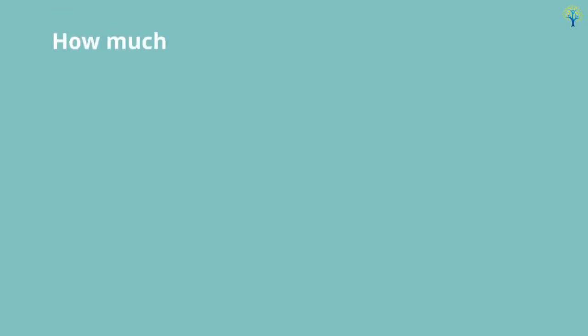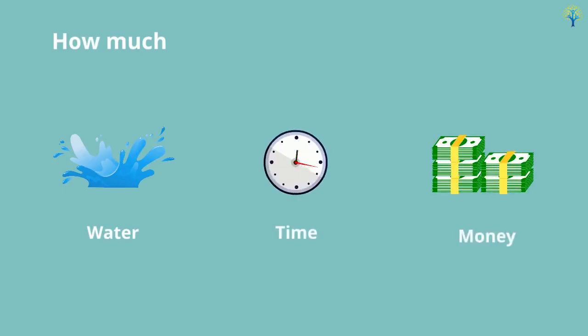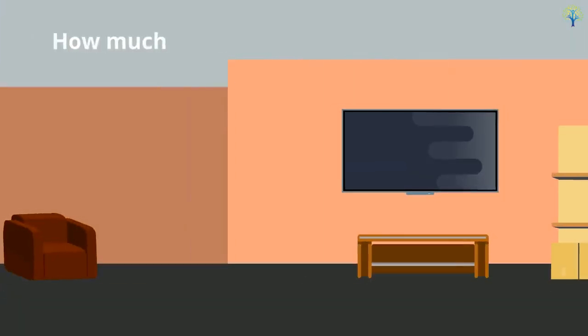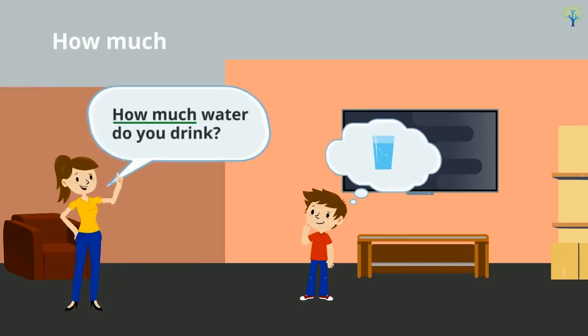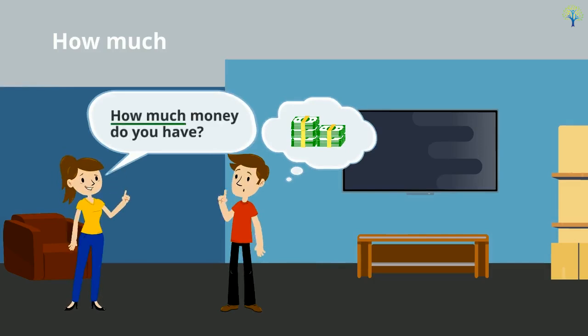Use how much to talk about uncountable nouns. For example, water, time, and money. For example, how much water do you drink? Or, how much money do you have?